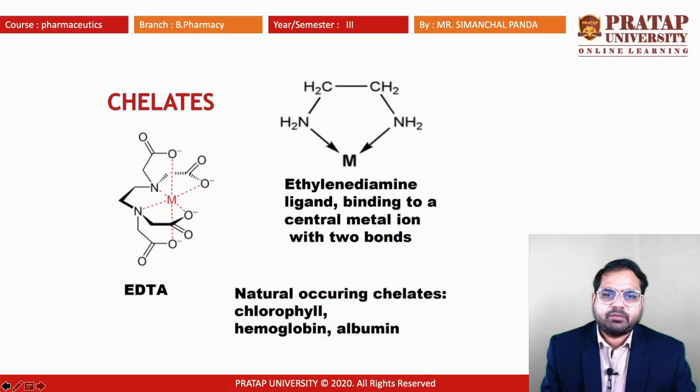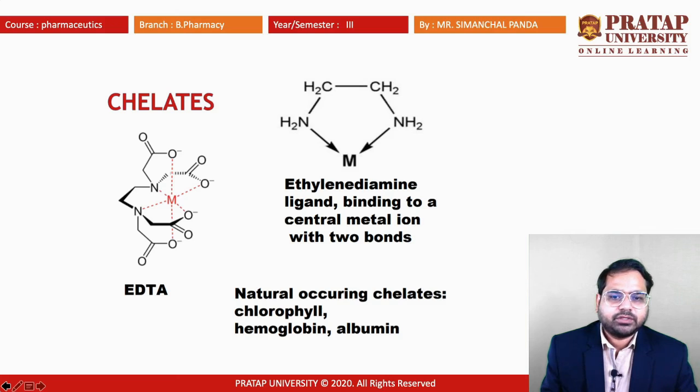There are different types of chelates. Here the EDTA example has been given. Ethylene diamine ligands bind to a central metal ion with two different bonds. It has been shown here a metal ion as M and two different ends of the EDTA, a nitrogen ending, which will make a covalent bond with the metal ion.